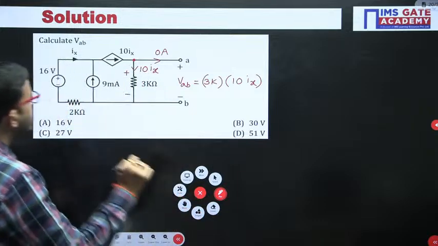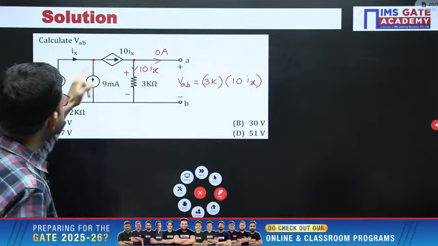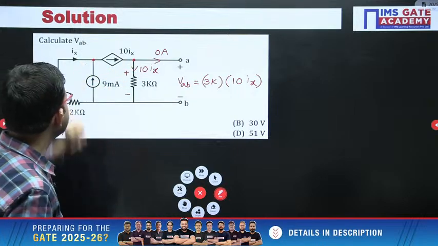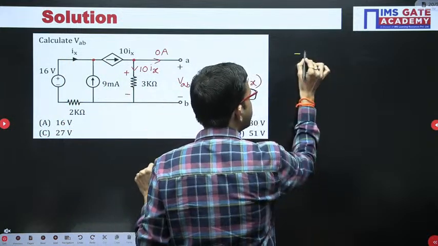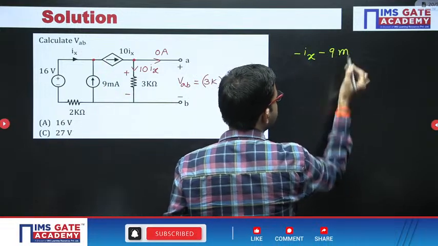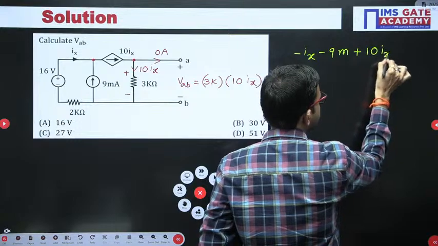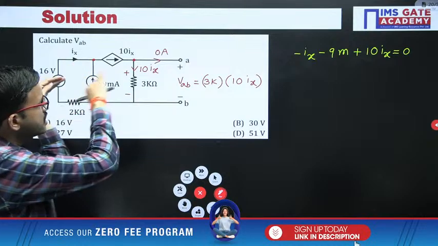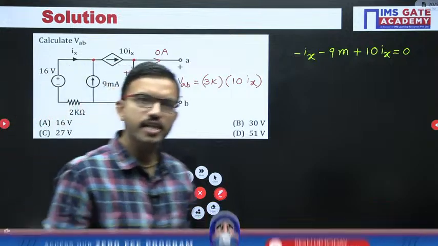Now how to get Ix? Very simple. You can observe at this particular node. In these two branches currents are entering, here current is leaving. Just apply KCL here. Here Ix is entering, so entering current is negative, and similarly here 9 milliampere is entering, negative. Whereas 10ix is leaving, so leaving current is positive. I hope it is clear for everyone. When you are applying KCL here, whichever branch current is leaving the node, leaving current is positive, and in whichever branches currents are entering, currents are negative.